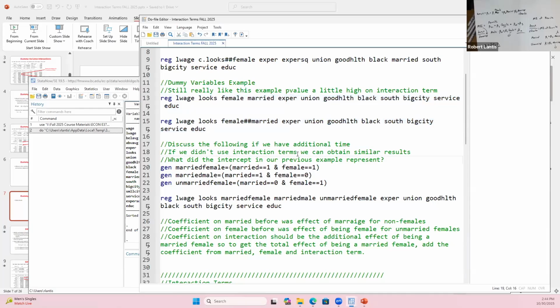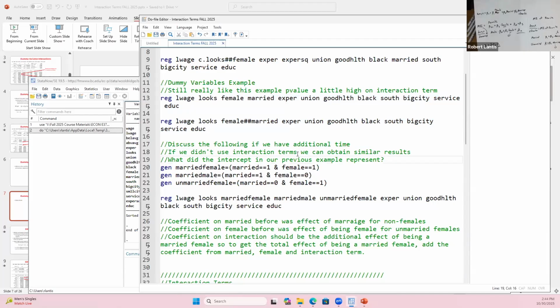One thing you might already be thinking is that this seems kind of redundant with dummy variables, because it's something we've already talked about. If I have female and married and the interaction of the two, anytime someone is an unmarried female, the amount added into the predicted wage would simply be the coefficient on female.